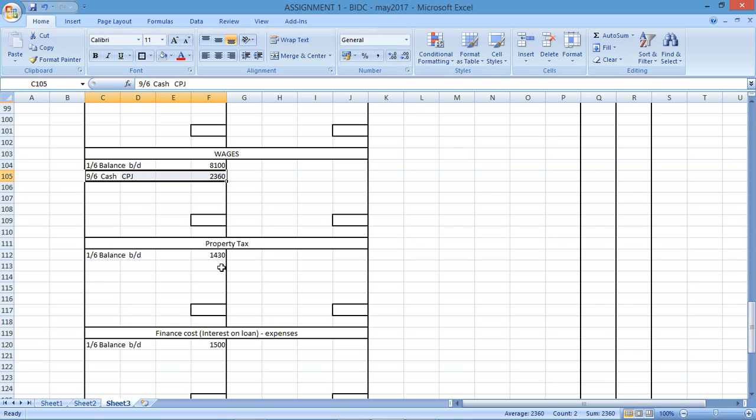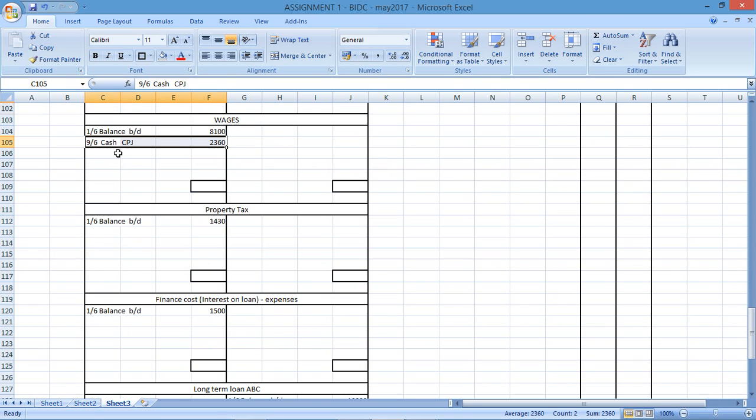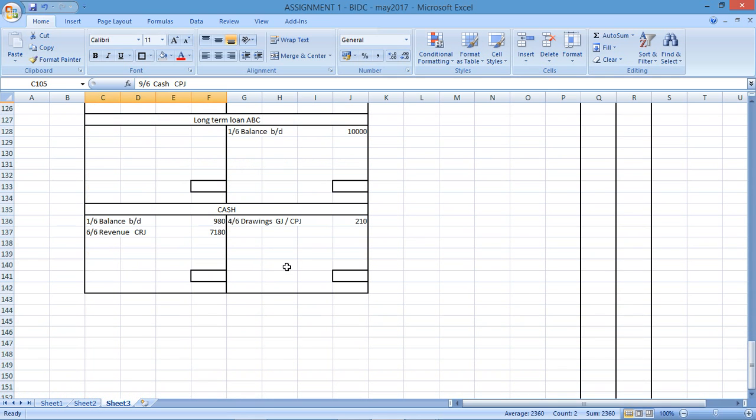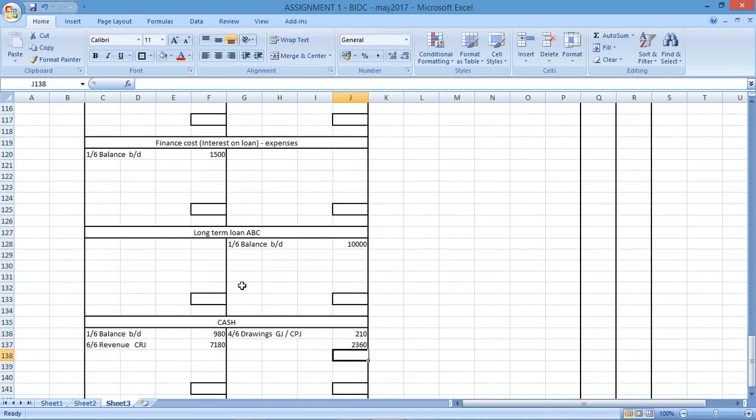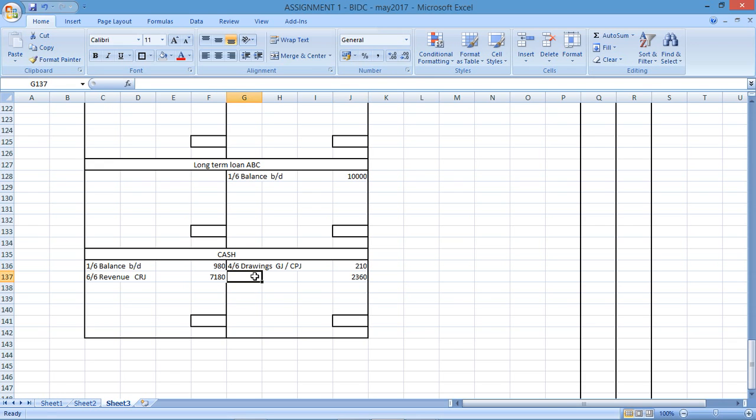That's the amount of dollars that you're paying in terms of wages. Then I go to my cash and I need to reduce my cash with that amount. So cash is going to decrease with the amount that I had for wages on the 9th of the 6th. Wages, cash payments journal.